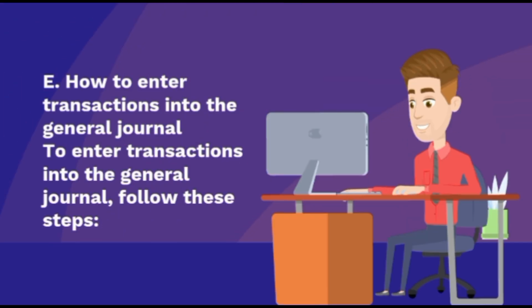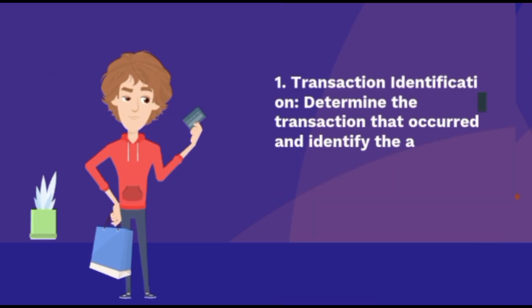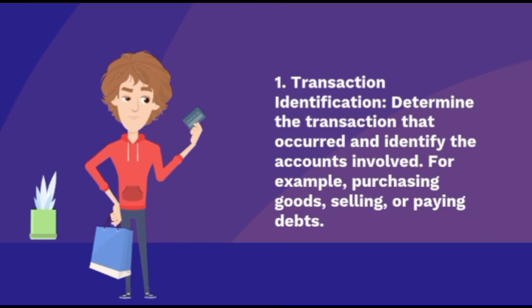E. How to enter transactions into the general journal. To enter transactions into the general journal, follow these steps. 1. Transaction identification. Determine the transaction that occurred and identify the accounts involved. For example, purchasing goods, selling, or paying debts.